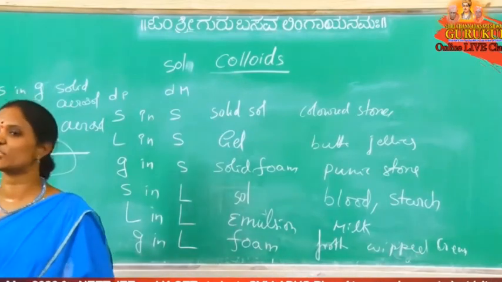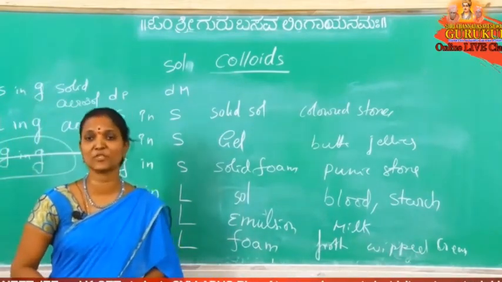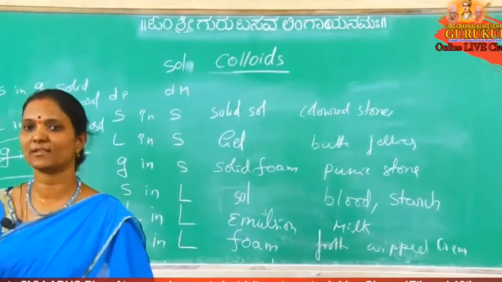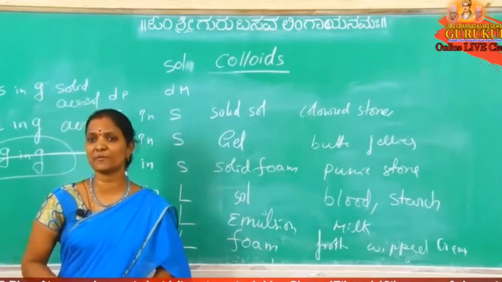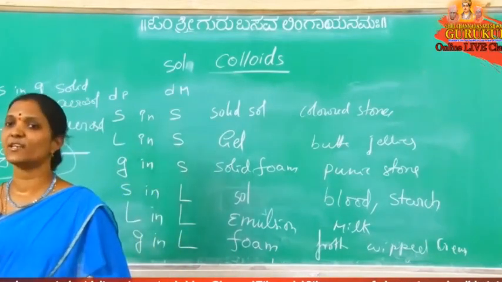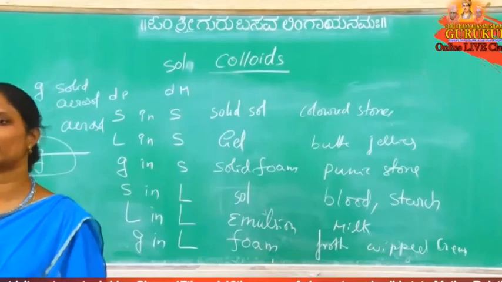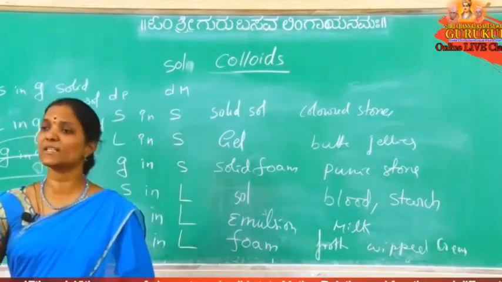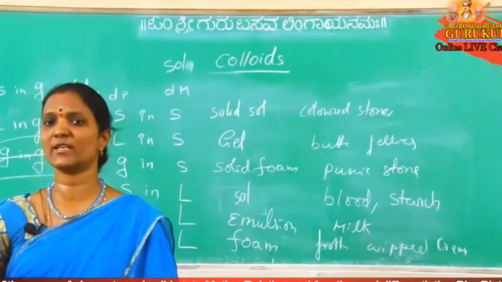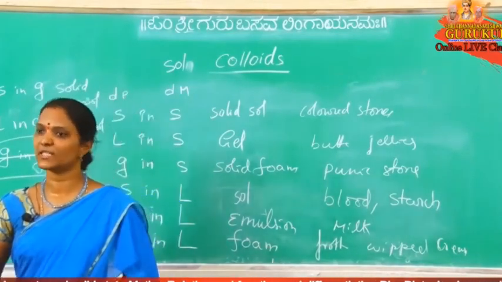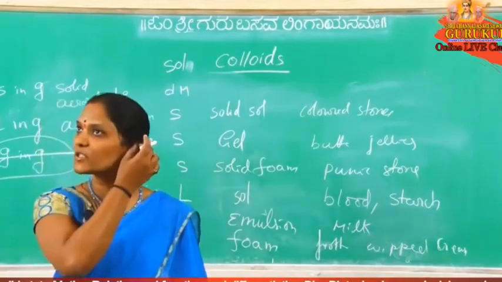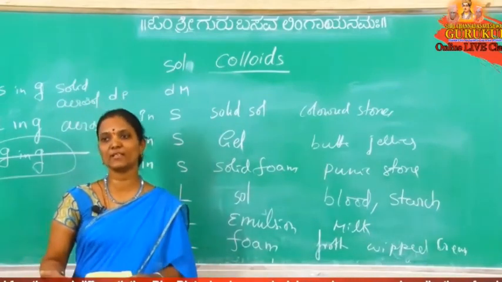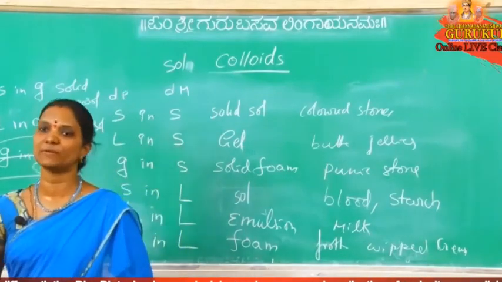So in gel, what is the dispersion phase? Gel, the dispersion phase is a liquid. In solid aerosol, the dispersion medium is a gas. Gas is a dispersion medium. Mist is example for liquid aerosol. Dust, smoke is example for solid aerosol. Milk is example for emulsion. Liquid in liquid, nothing but that is the emulsion. And in gels, the dispersion phase and dispersion medium respectively are liquid and solid. Dispersion phase is liquid and dispersion medium is a solid.